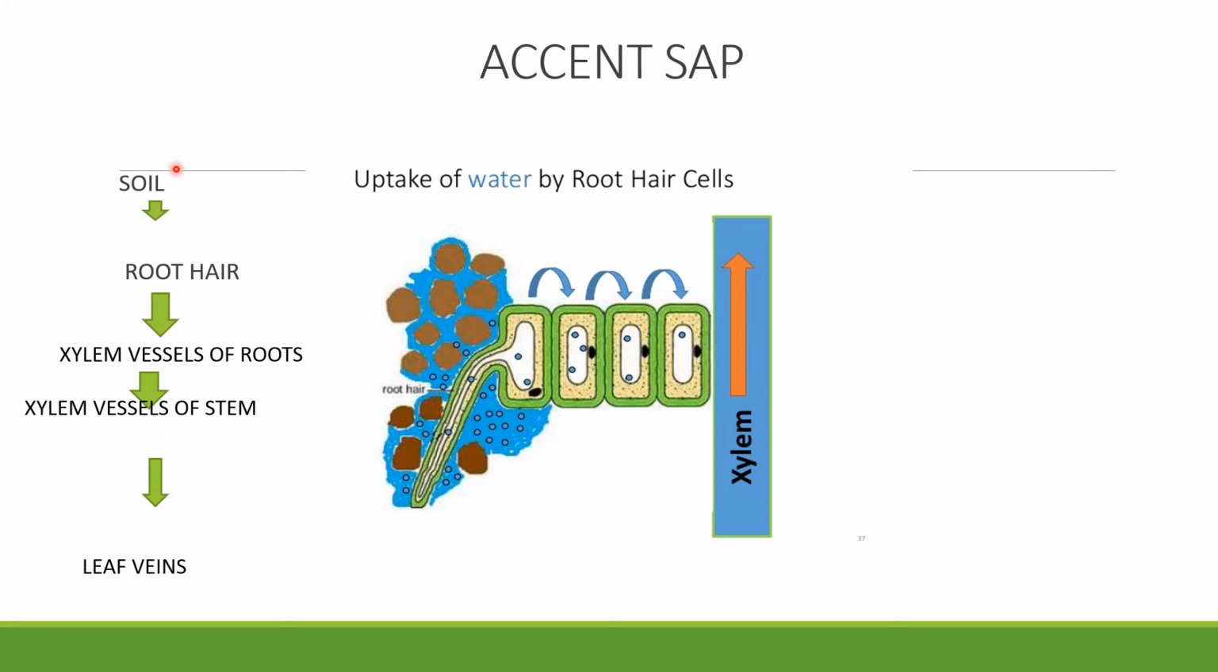So we can say that this is the flow chart of ascent sap. This is called ascent sap. Water goes from roots to tall plants, up to the leaves, and all the parts of the plant get the water. So this is called ascent sap. Right, children?